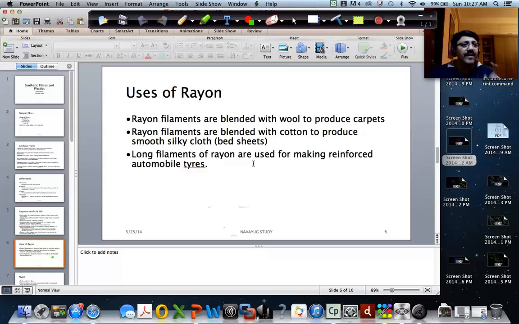So we'll continue further and look at more artificial fibers. We'll look at nylon, polyethylene terephthalate, and terylene, all these various other polymers, what they're composed of and what their uses are. We'll look at all these various polymers in the upcoming sessions.